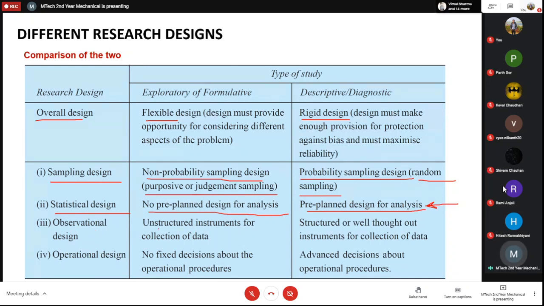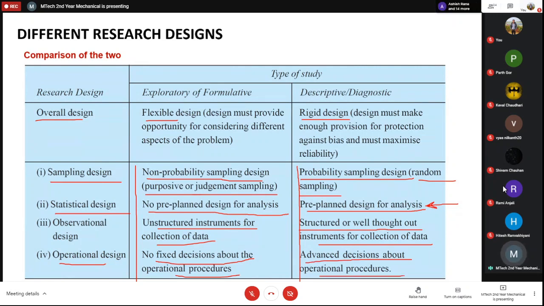Observation design. Here there is an unstructured instrument for collection of data. You have to be flexible in all these aspects. In this case, it is a structured or well thought of instrument for collection of the data. You have to be rigid in all these aspects. Operational design. There is no fixed decision about the operational procedure here. In the descriptive case, all the decisions are fixed. Advanced decision about the operational procedure, how you will collect the data, how you will analyze the data, everything is fixed. So that is a descriptive design. If you are very flexible, then that is a formulative design.